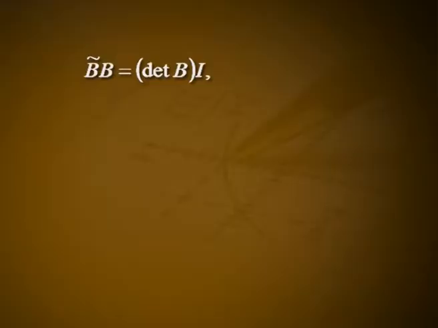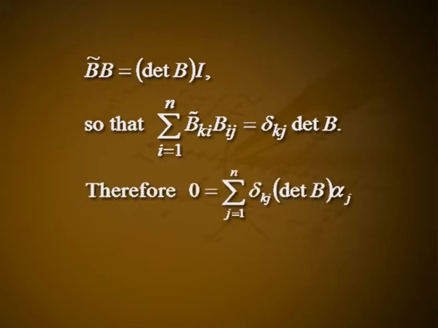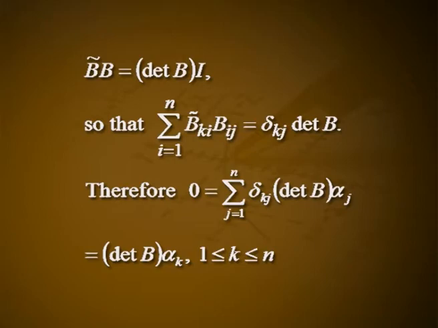Now, B tilde times B equals determinant of B times I, so that sigma i equals 1 to n B tilde ki Bij equals δkj determinant of B. Therefore, 0 equals sigma j equals 1 to n δkj determinant of B times αj, which equals determinant of B times αk, for 1 less than or equal to k less than or equal to n.